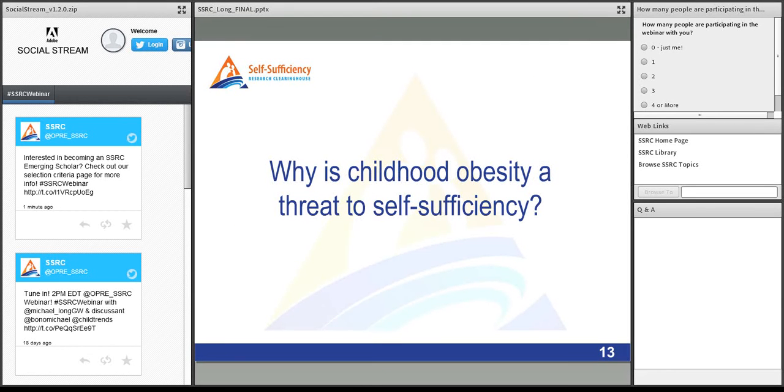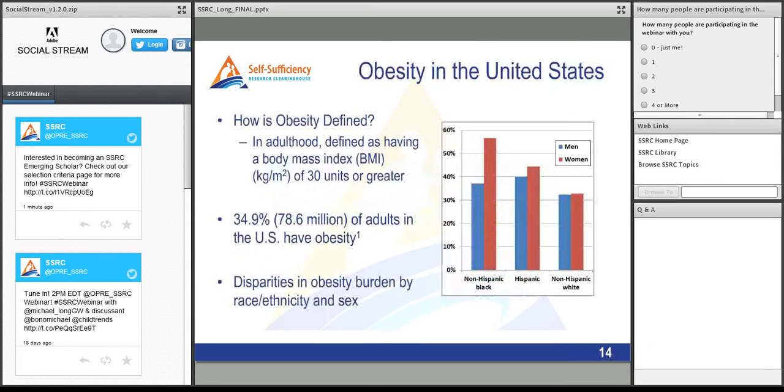So again, why are we talking about childhood obesity in a self-sufficiency research context? So what is obesity? In adults, obesity is defined by having a body mass index of 30 units or greater. Currently, 34.9% or 78.6 million adults in the U.S. have obesity, and there are substantial disparities in the obesity burden by race, ethnicity, and by sex.